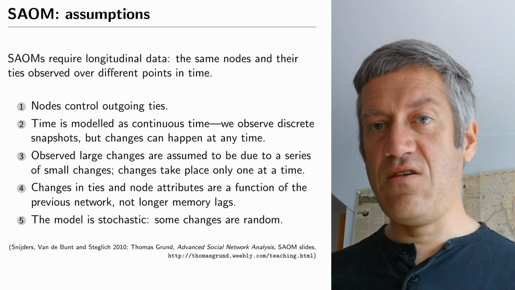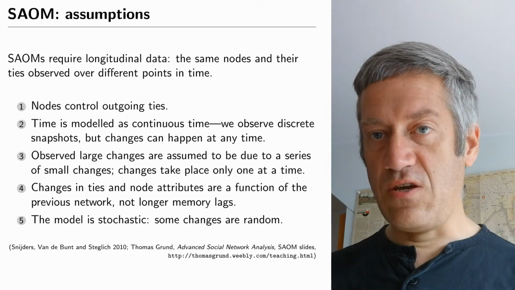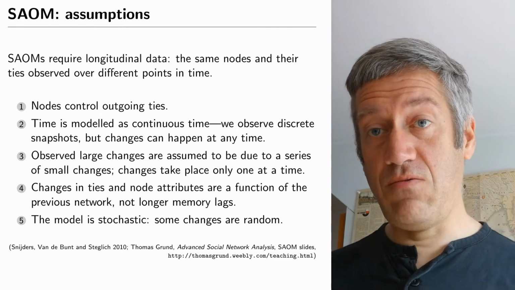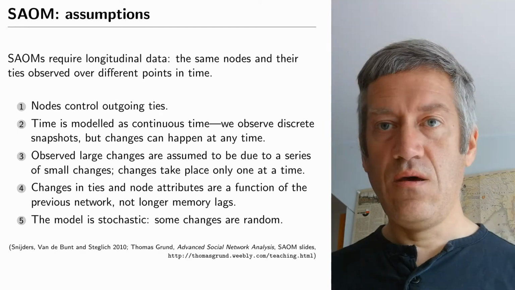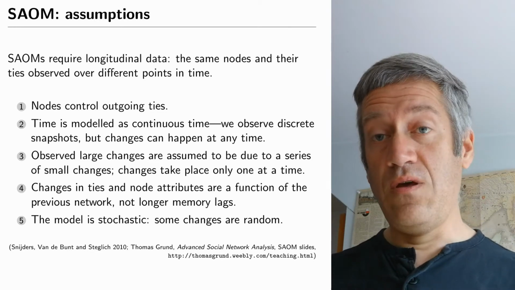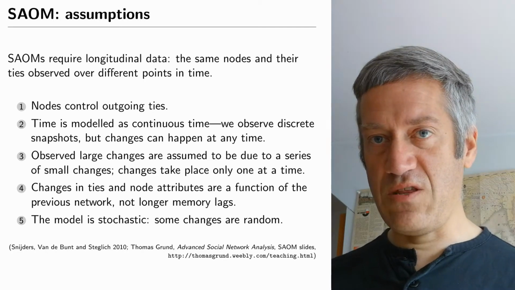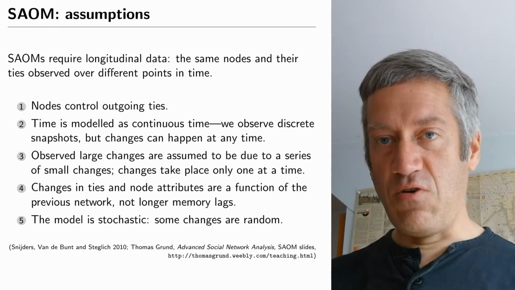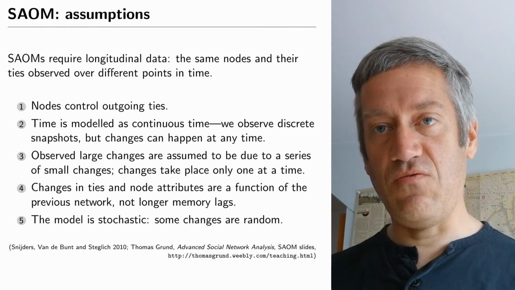We assume that these changes can happen anytime at any point in time. So not year 1, year 2, year 3, but any particular time in between year 1, year 2, etc. So it is a continuous version of time, a bit like survival modeling and not like how we did time series modeling. It assumes that big changes in the network are based on small changes in the network. So if there is a large change from T1 to T2 in terms of which nodes have ties and which don't, we assume that between T1 and T2 there were lots of small changes where every time one agent made one change that then led to this overall big change.